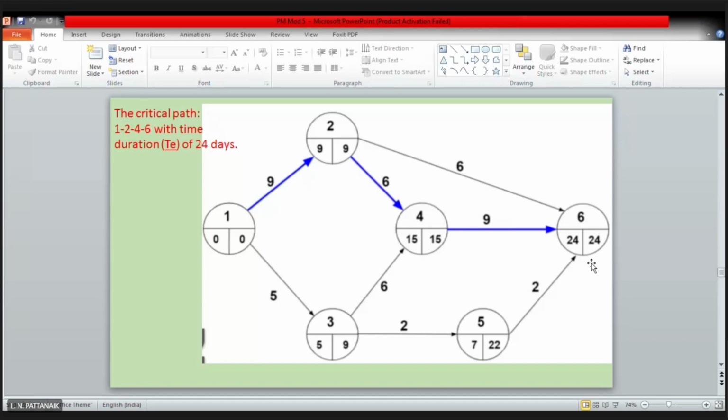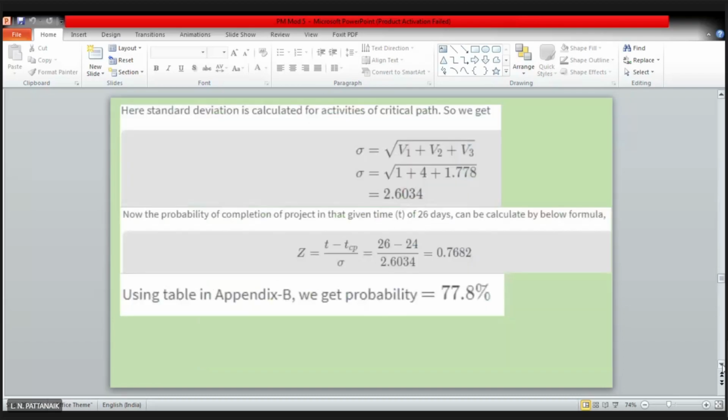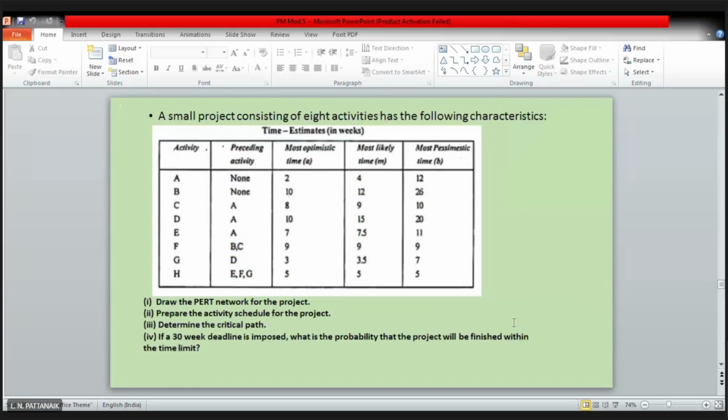So this is the actual objective of conducting PERT, the Program Evaluation Review Technique. Now instead of a deterministic approach, you are following a probabilistic approach, right? So this is something. Do you have any questions? Go ahead, otherwise I'll complete for today.